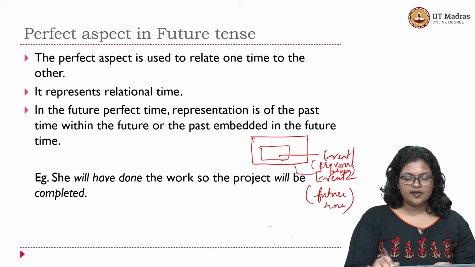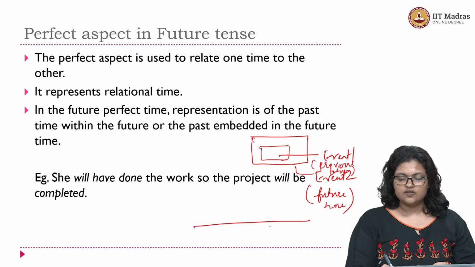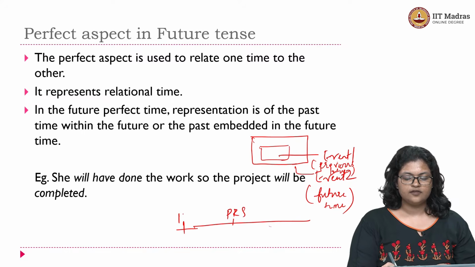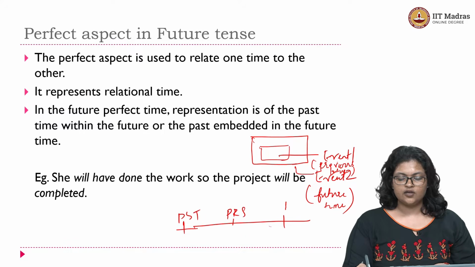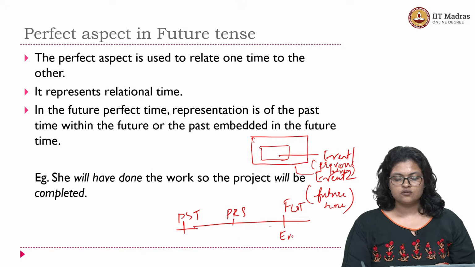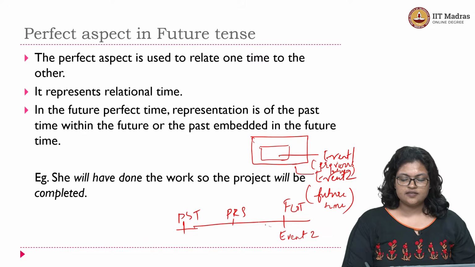And if I am to draw a timeline of this, you have the present here, you have the past here, and you have the future here. So event 2 is somewhere here, right? And event 1 is here.